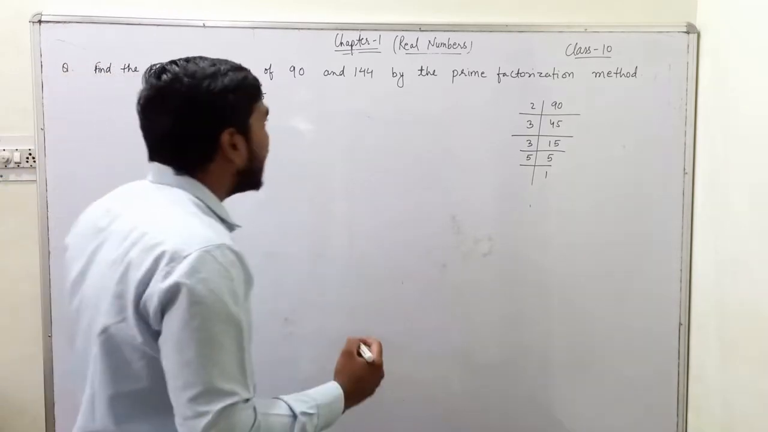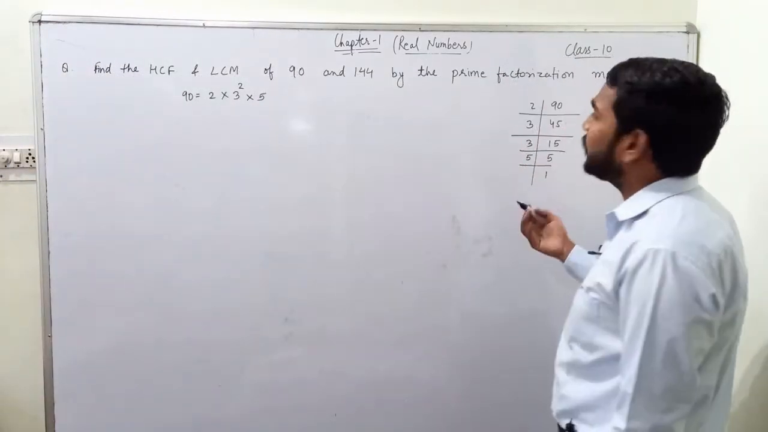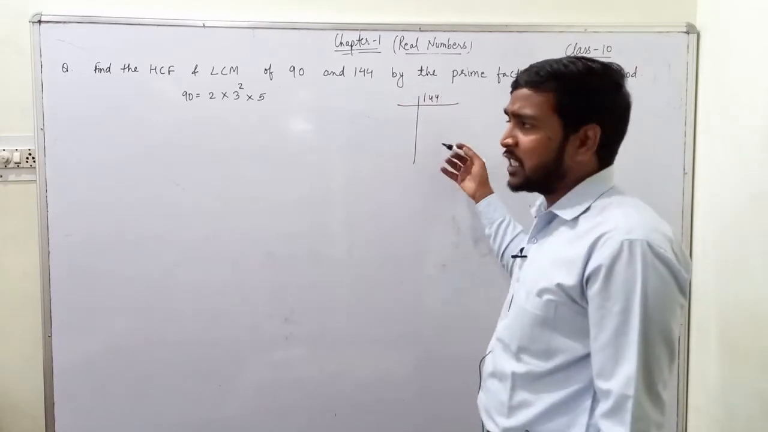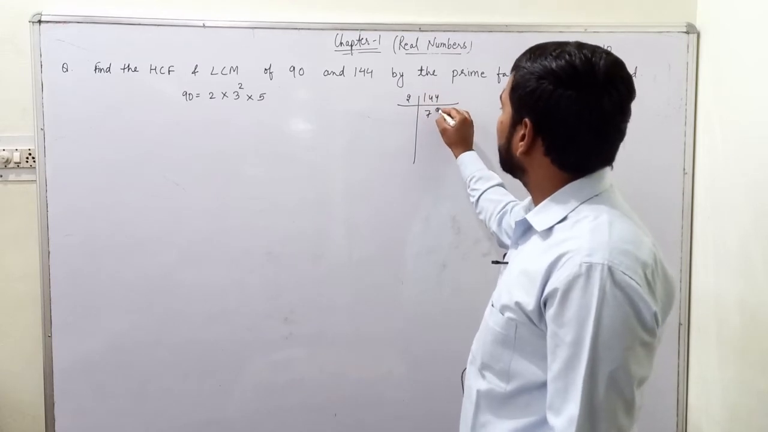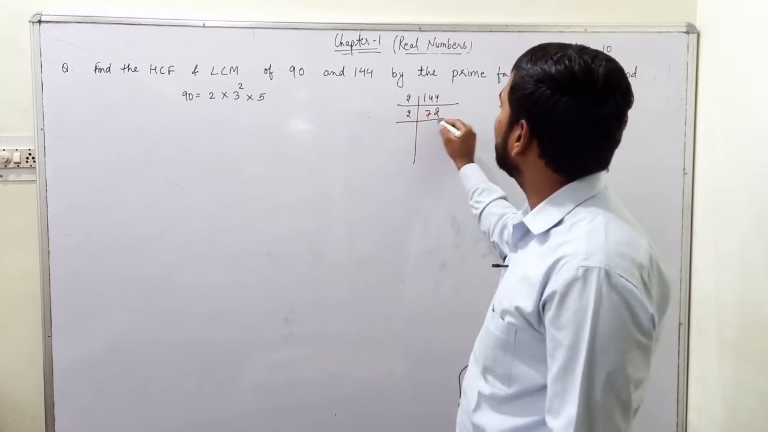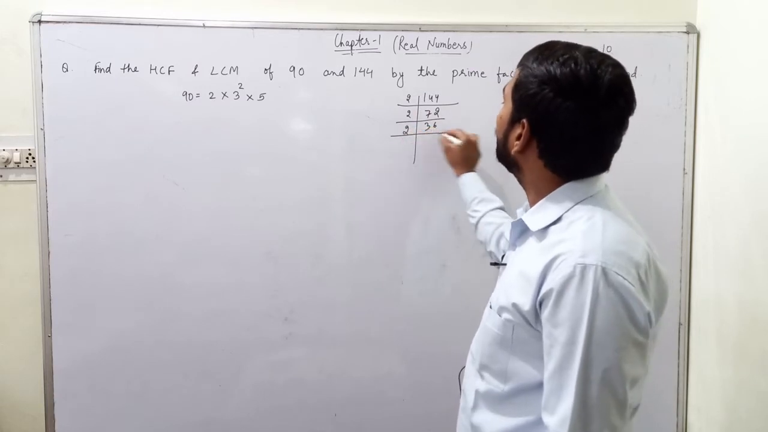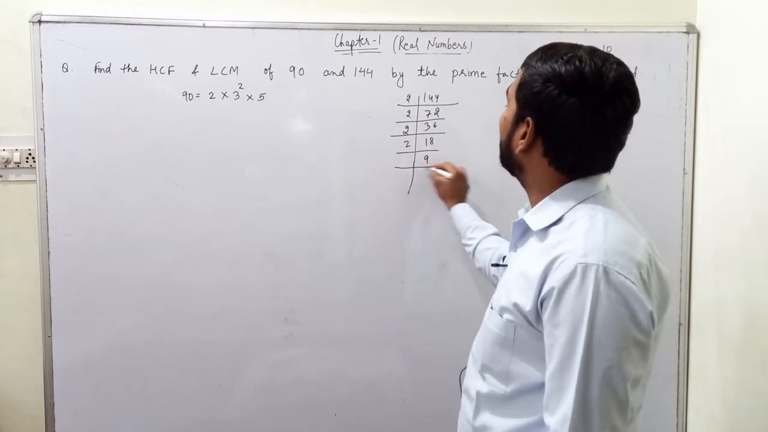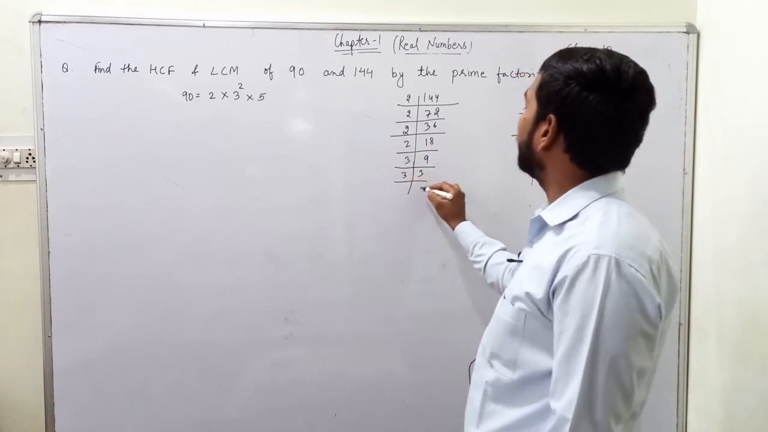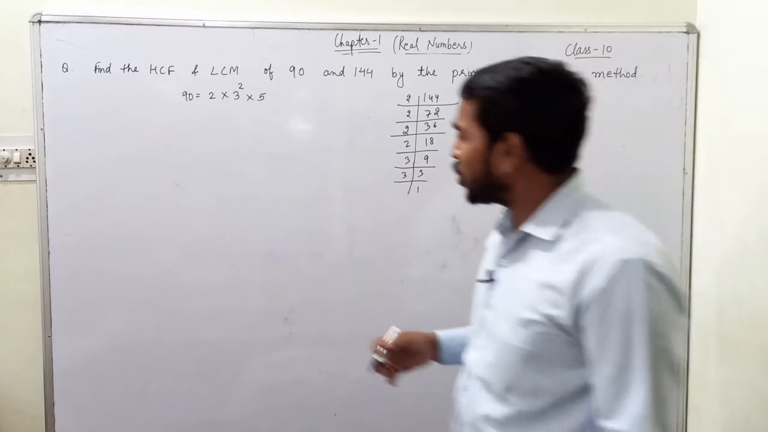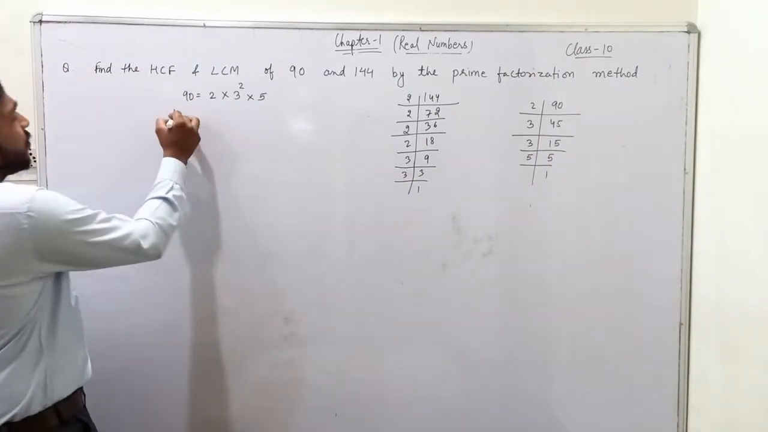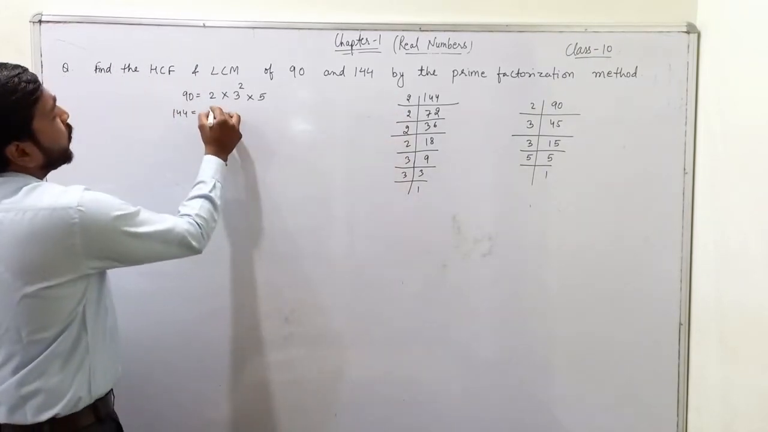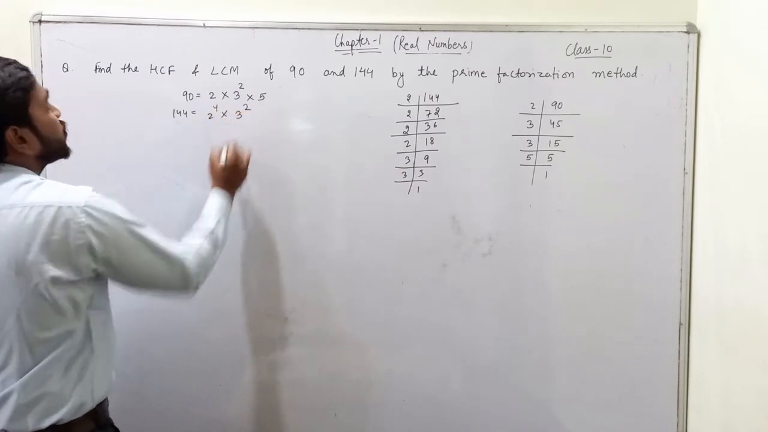And if I find the prime factorization of 144, first it will be divisible by 2. So it is 2 times 72. Again this is divisible by 2, 36 times. Again this is divisible by 2, 18 times. Again this is divisible by 2, 9 times. Then I will divide it by 3 and again I will divide it by 3. So the prime factorization of 144 will be 1, 2, 3, 4, so 2 power 4 times 3 square.